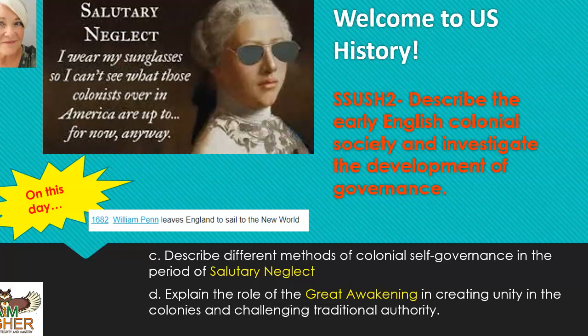And it's going to happen during a period where England sort of relaxes the rules and relaxes the navigation acts. In this period where they sort of relax that and they aren't really minding the colonies and what they're doing is referred to as salutary neglect. So think about what the word neglect means, right? It means you're not paying attention to something like you should. So England is showing salutary neglect towards the colony. So we're going to be talking about that during this little mini lesson.